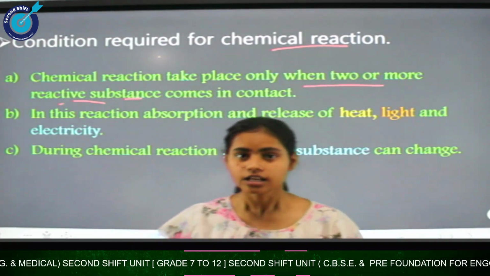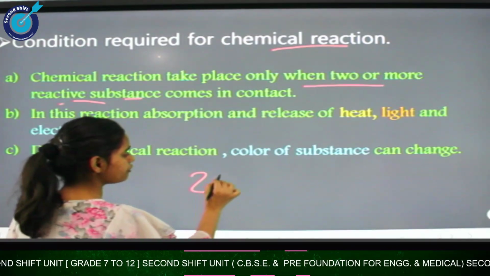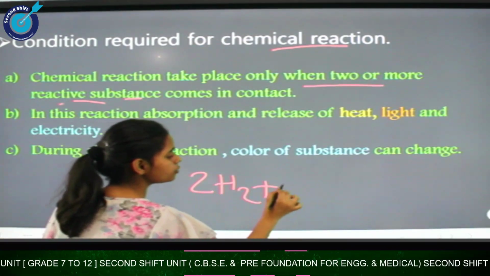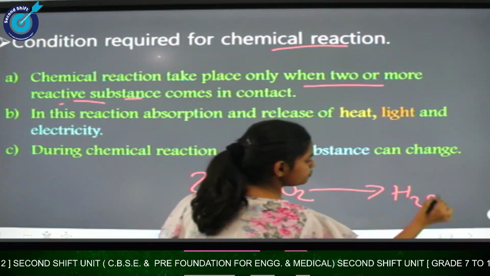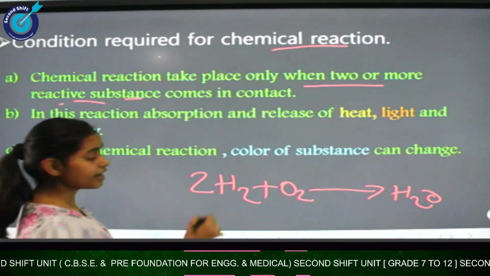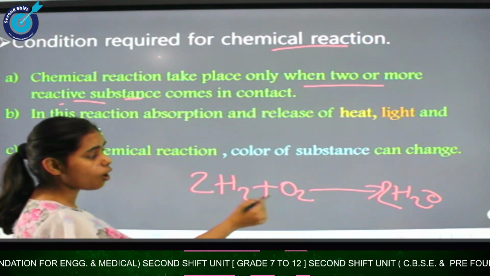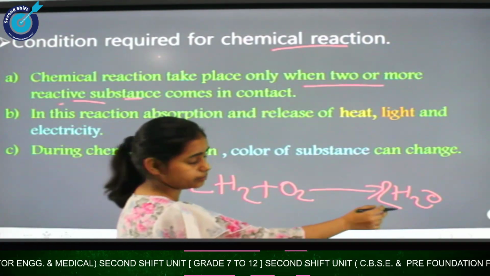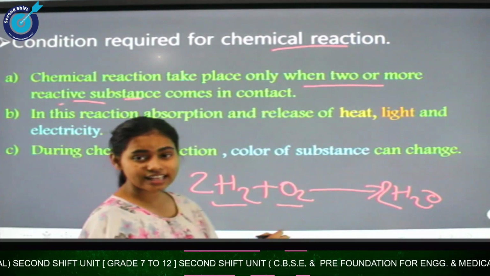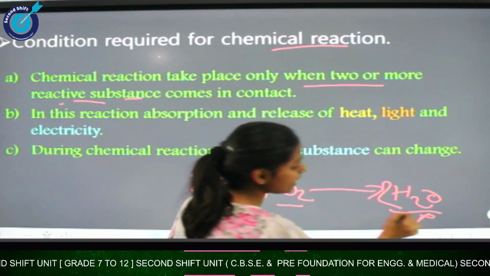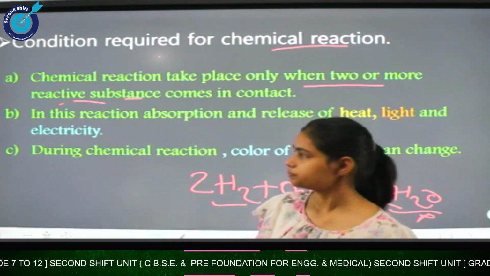It is very simple. Now let us take an example: when two volumes of hydrogen react with one volume of oxygen, it gives H2O. So here hydrogen is reacting with oxygen and giving us water. It means that hydrogen and oxygen are the reactants and water is the product that we get as a result. I hope you are clear with reactant and product.